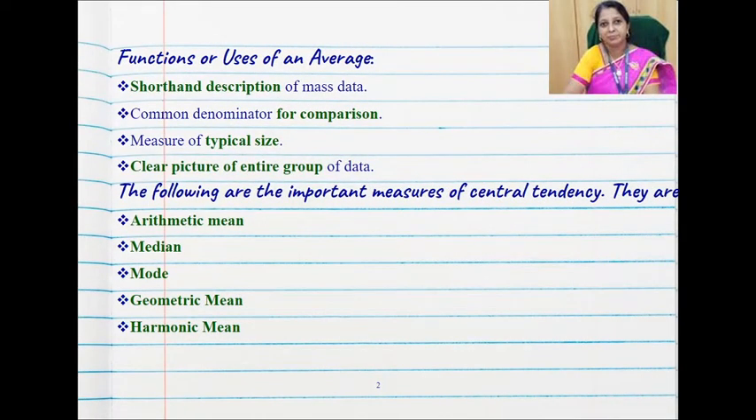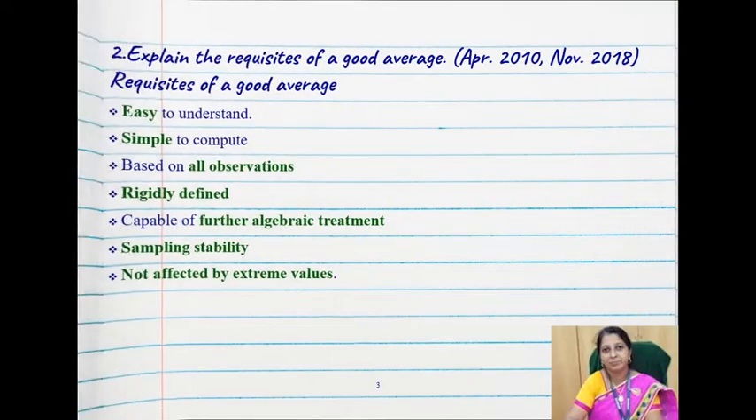The functions or uses of an average: it's a shorthand description of mass data and it is a common denominator for comparison. It measures typical size. A clear picture of the entire group of data is given. The following are the important measures of central tendency. They are nothing but arithmetic mean, median, mode, geometric mean and harmonic mean.